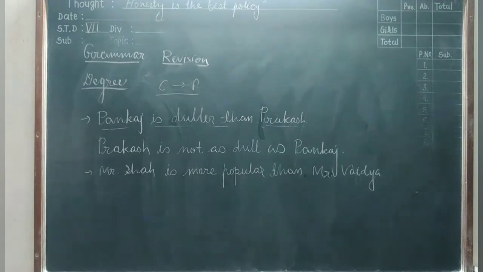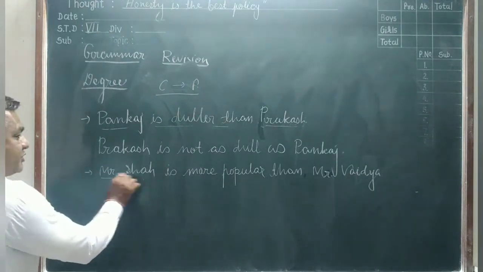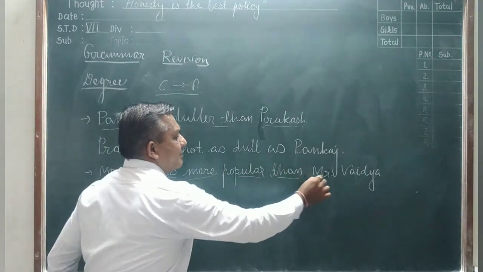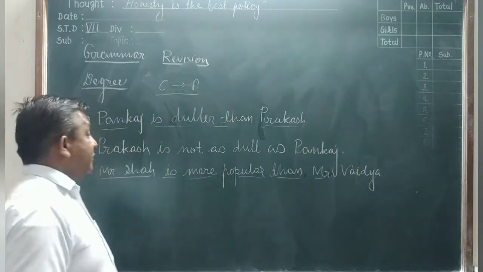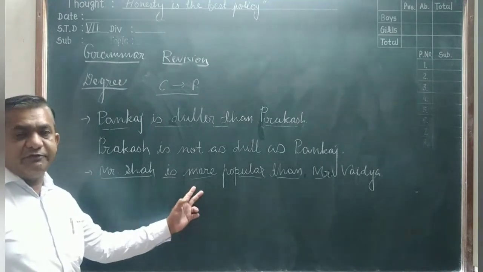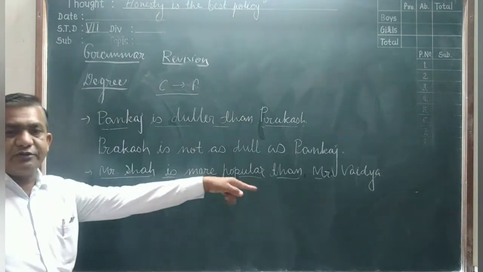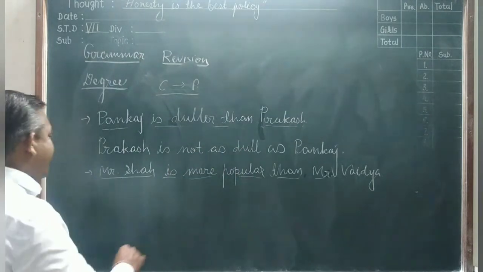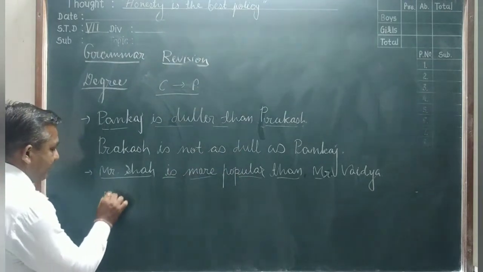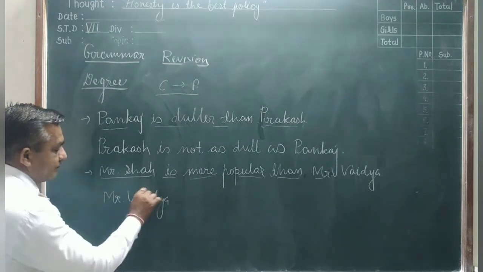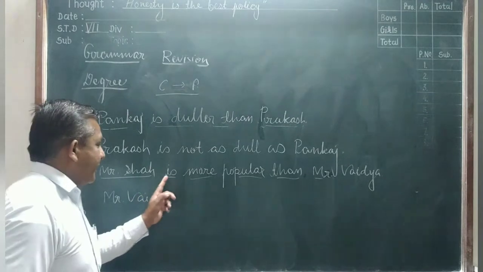Now friends, you see here Mr. Shah is more popular than Mr. White. We change the sentence in the positive, we change into the negative. First and second things, change the place of the comparative nouns. So first we write here Mr. White. Mr. White is.